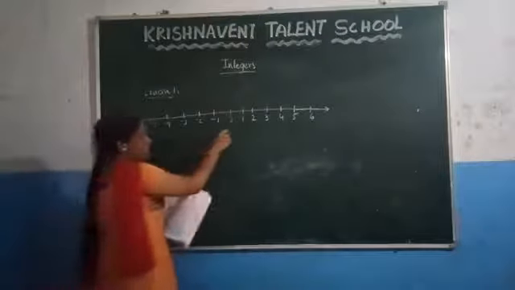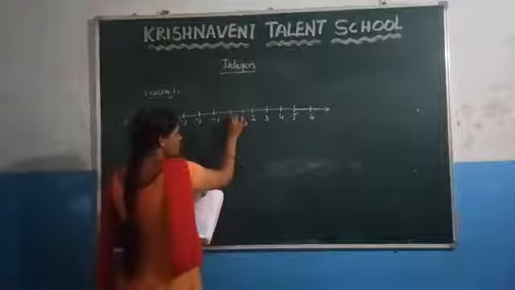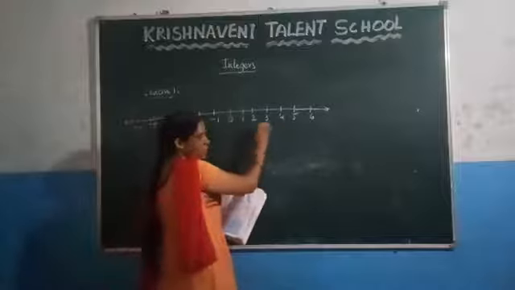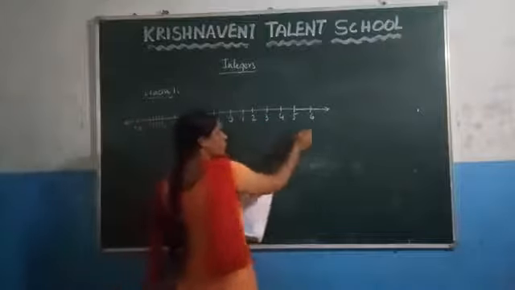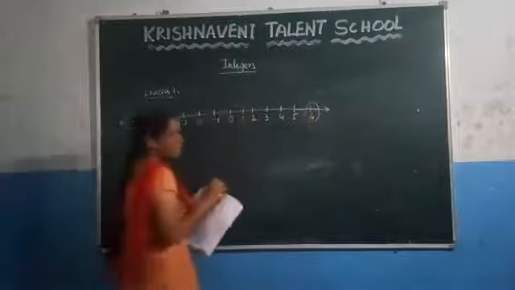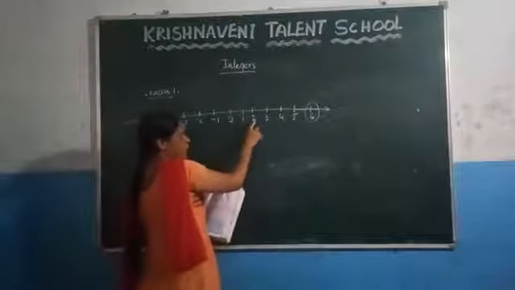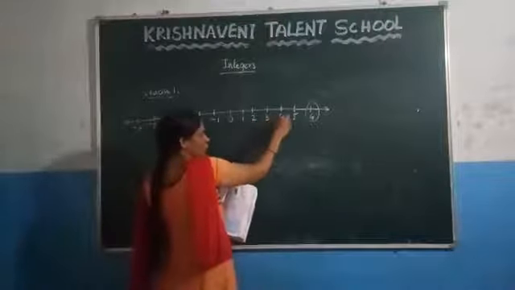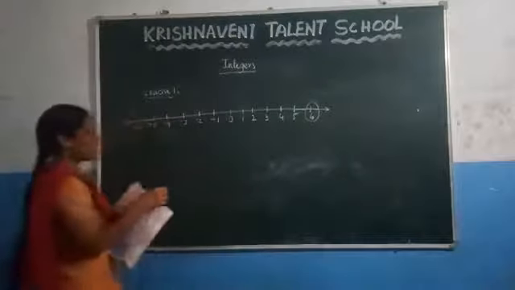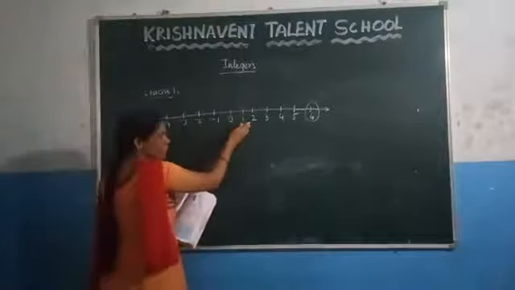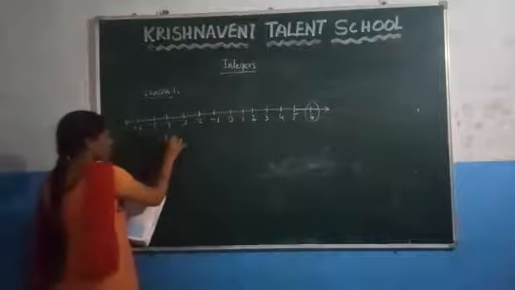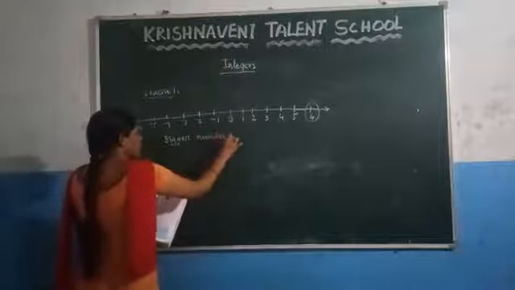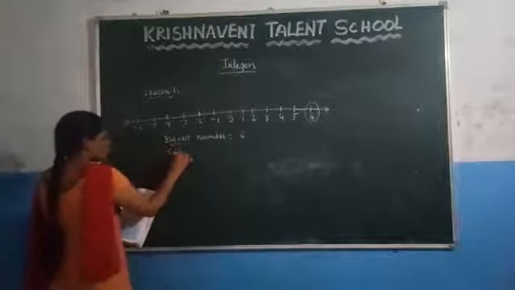Here you can observe that this is the middle one, which is 0. You know that 0 is neither positive nor negative, and if you are going to the right side of the 0, you know that the number increases. From this you can conclude that 6 is the biggest number, right? You know that after 1 you are getting 2, after adding 1 to 2 you are getting 3. If you add 1 to this number you are getting 4. So here if you want the next number, we are adding 1 to the consecutive number. So here what is the biggest number? Which is 6.